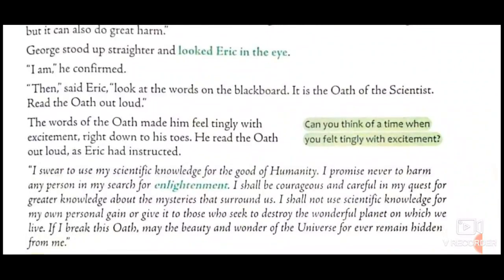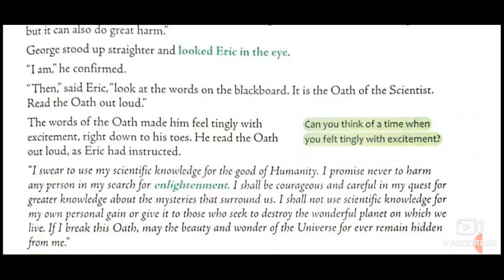Then said Eric, look at the words on the blackboard. It is the oath of the scientist. Read the oath out aloud. Now, he mentioned the oath written on the blackboard. Let's see which oath is written on the blackboard.